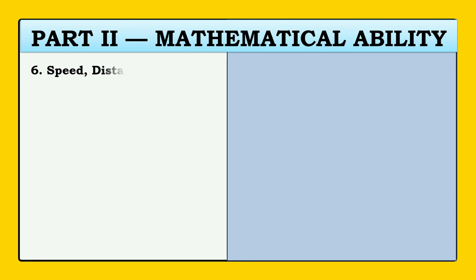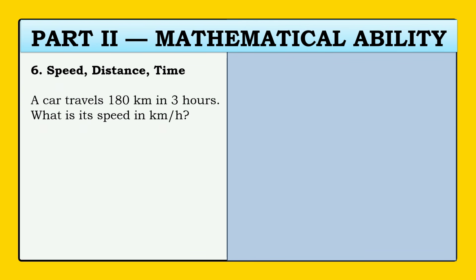Alright, let's proceed to the next problem. A car travels 180 kilometers in 3 hours. What is its speed in kilometers per hour? A. 50, B. 55, C. 60, or D. 65? What do you think the answer?